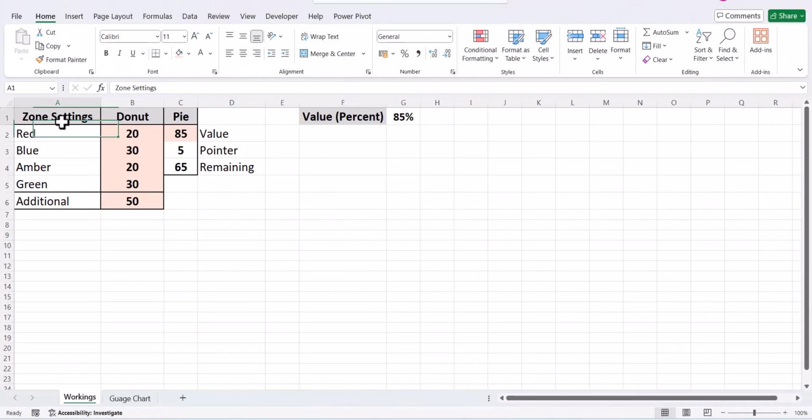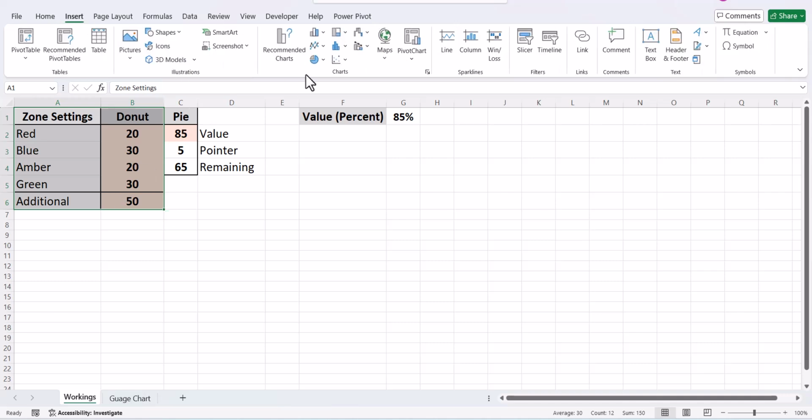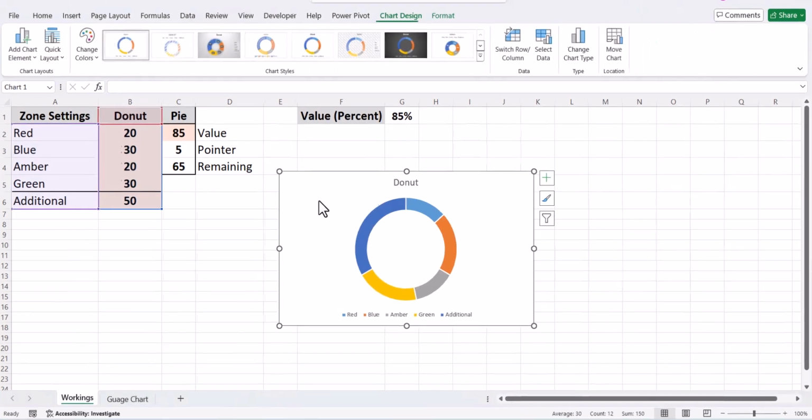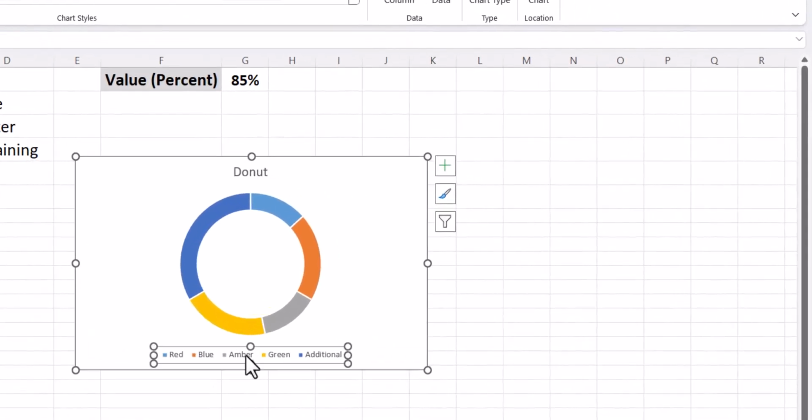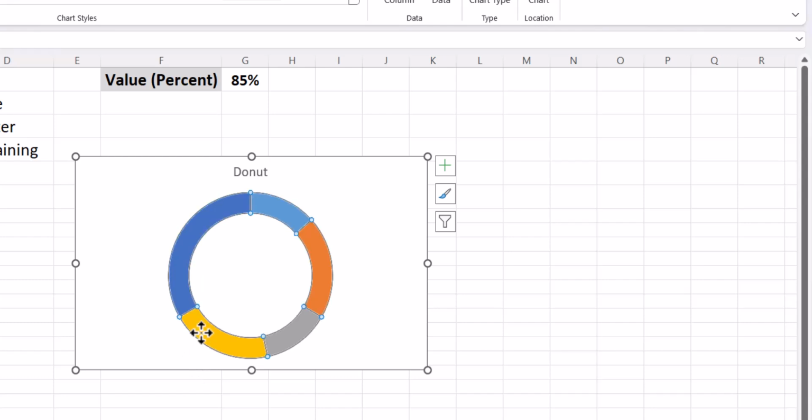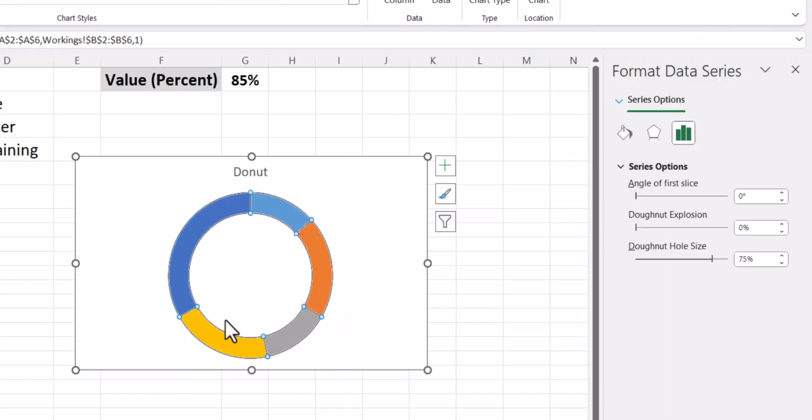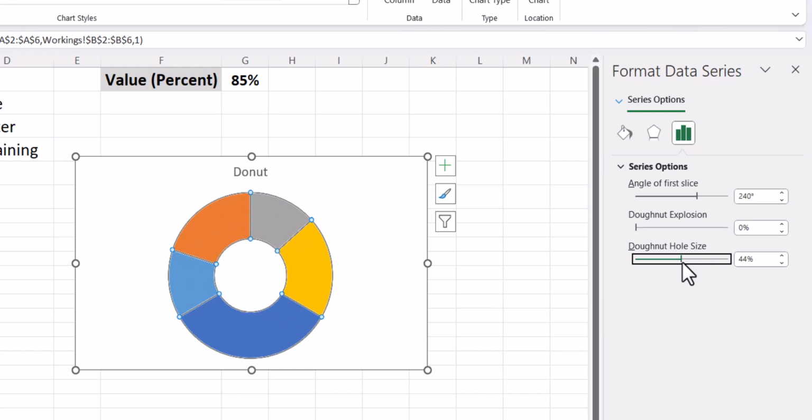Now first go ahead and create your basic gauge chart. So you select this, you go to insert, you go to donut. Remove this for the time being. We would select this and do format data series. The first is the angle of the first slice, so you put it as 240. So if you see, the donut turns a bit. Next is the donut hole size. Make it a little bit wider. I'll just adjust it. This is fine.